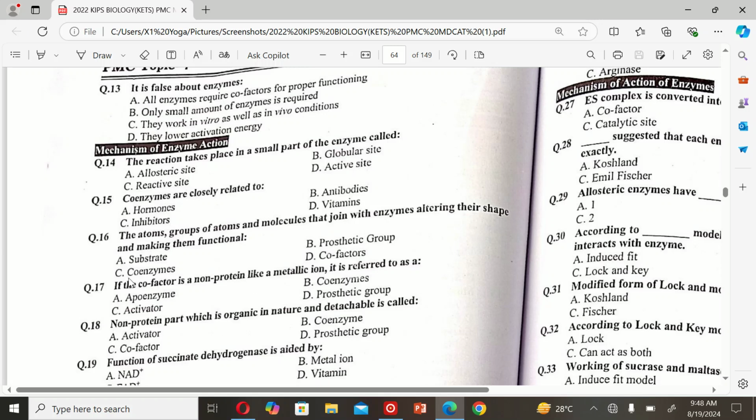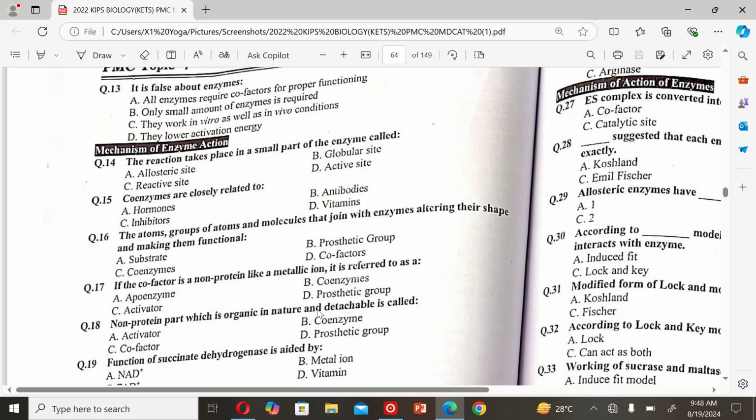The next MCQ is: the atoms, groups of atoms and molecules that join with enzymes, altering their shape and making them functional, are called A. substrate, B. prosthetic group, C. coenzyme, and D. cofactor. So the correct option is D, cofactor.